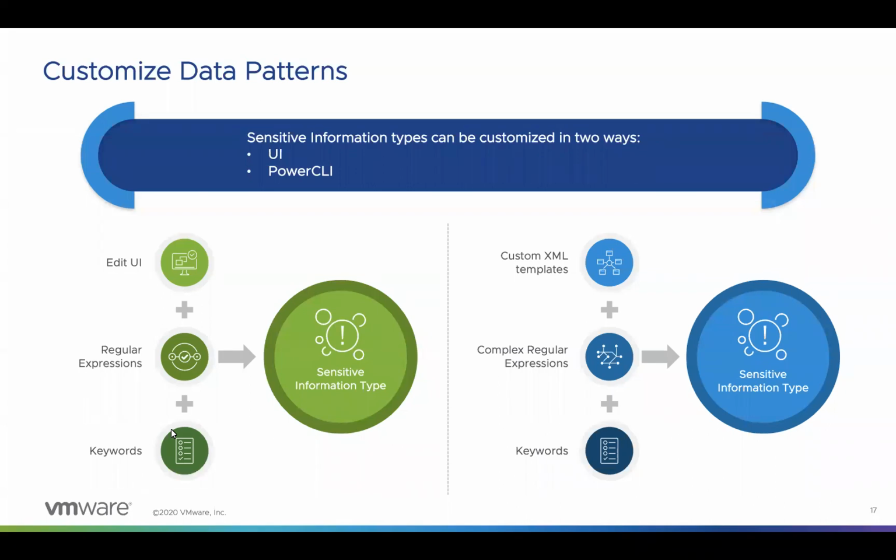All these three will be part of something called an entity within the XML template, and that would be created for one of the sensitive information types. We can also include multiple entities in one XML template to have one file with multiple rules in place. This can be included in the policies to create any customized requirements.